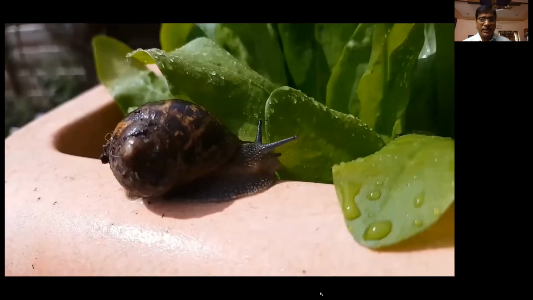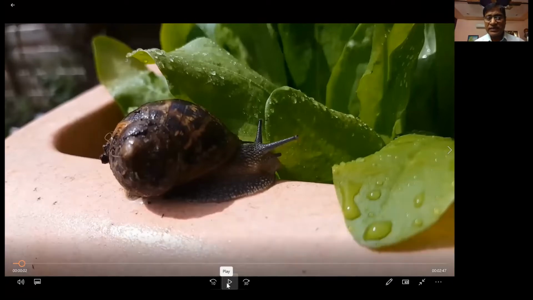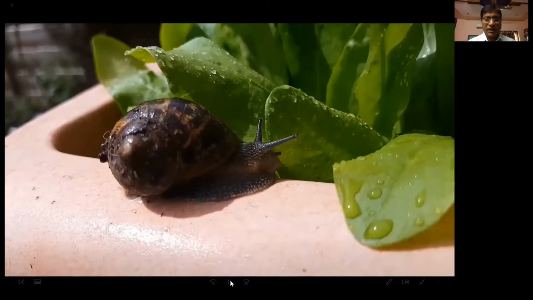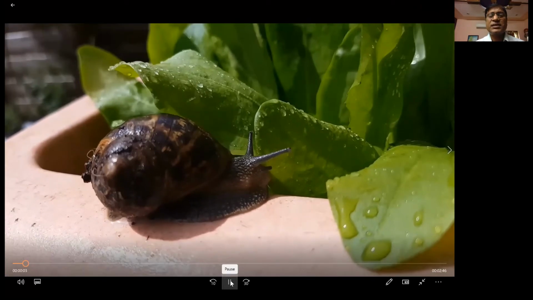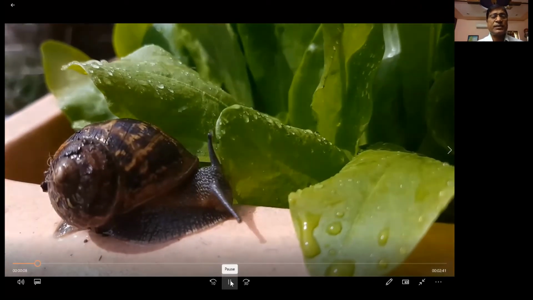Now you are seeing a snail. How will the snail get its food? The method by which the snail is eating is called scraping. It is scraping the leaves of lettuce. Now you can see how the snail is scraping.